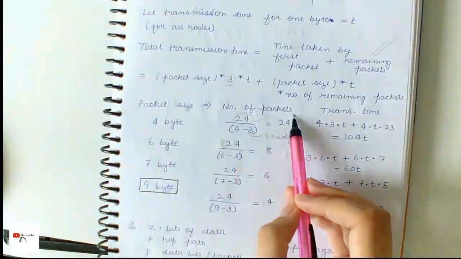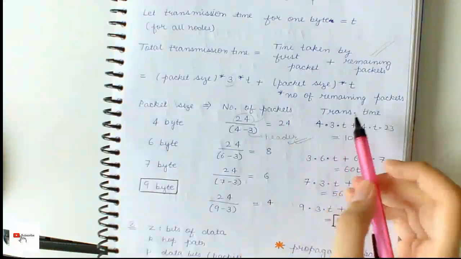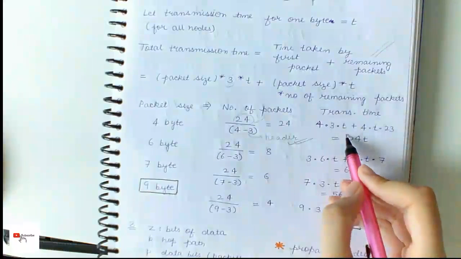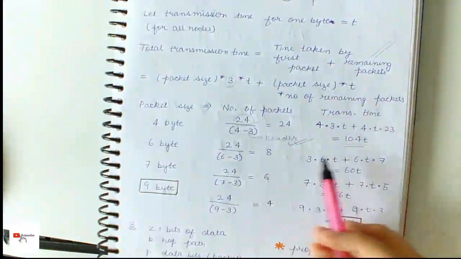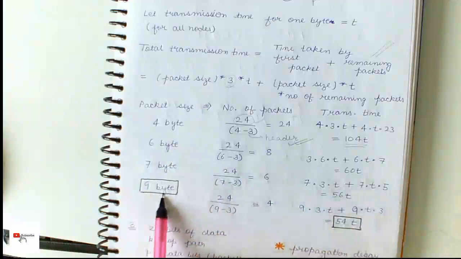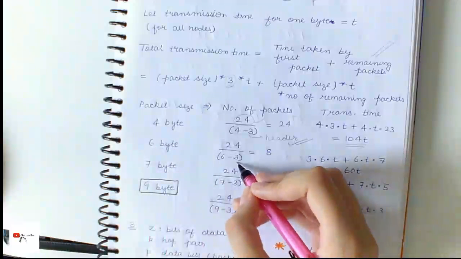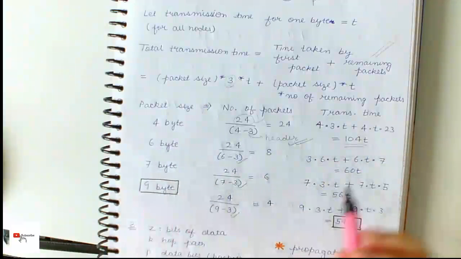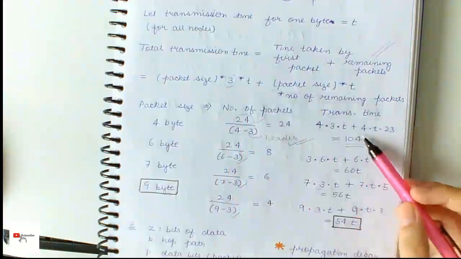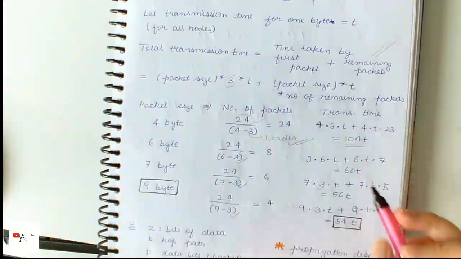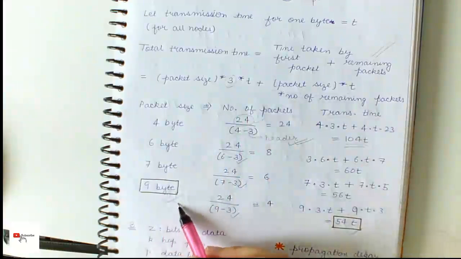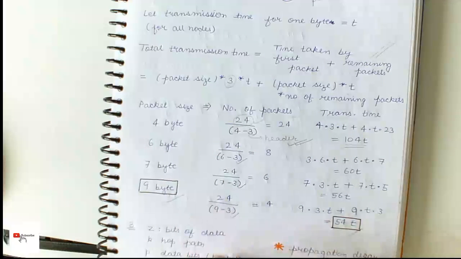So we get the total number of packets as 24, and we calculate the transmission time using the above formula, and it turns out to be 104t. Similarly, we do this for 6 bytes, 7 bytes and 9 bytes. Always remember to subtract the header from the size of the packet, and we calculate the transmission time for all of these, and we get the least amount of time in 9 bytes. So 9 bytes is the answer.